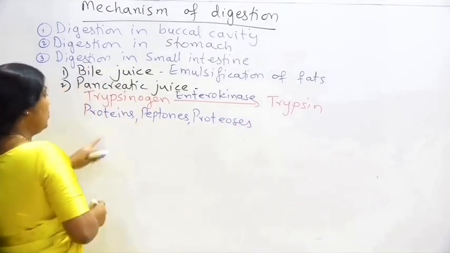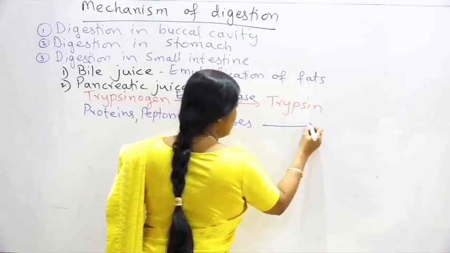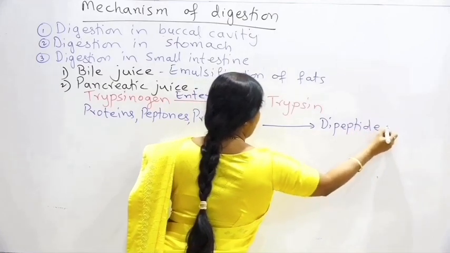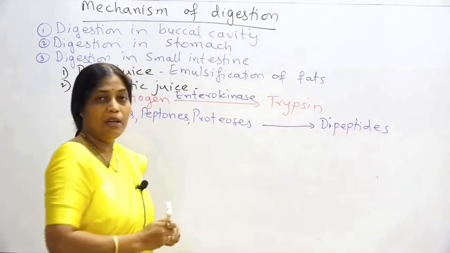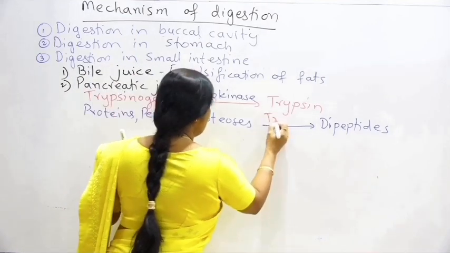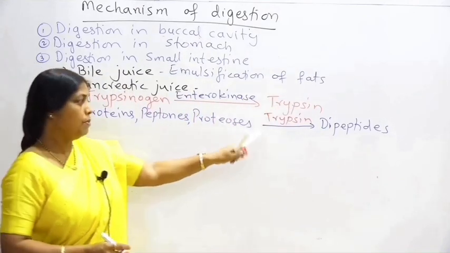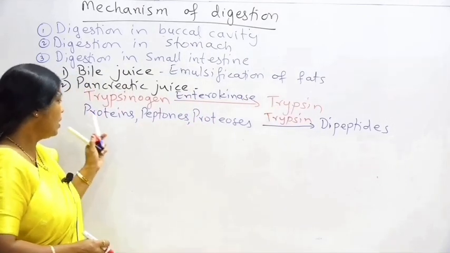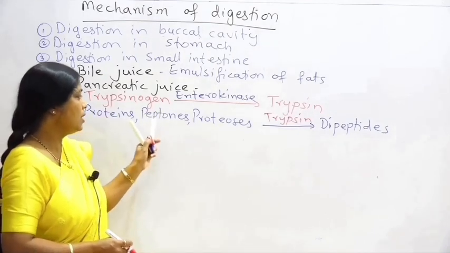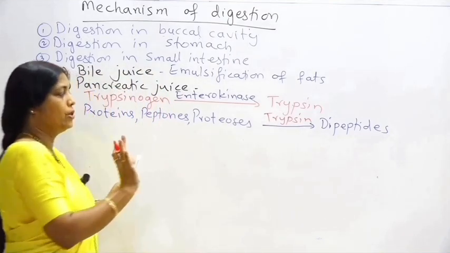So the trypsin will act on proteins, peptones, proteoses and convert it into dipeptides. So again, amino acids have not been formed. So that is only a partial digestion of the proteins which is taking place in the presence of trypsin. So protein digestion is also not complete.